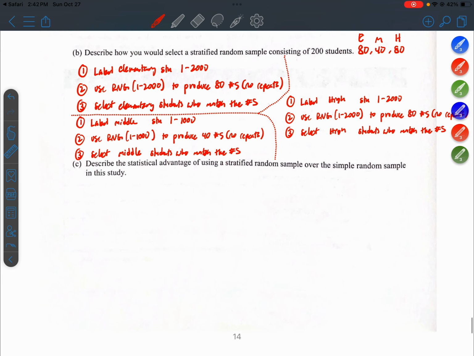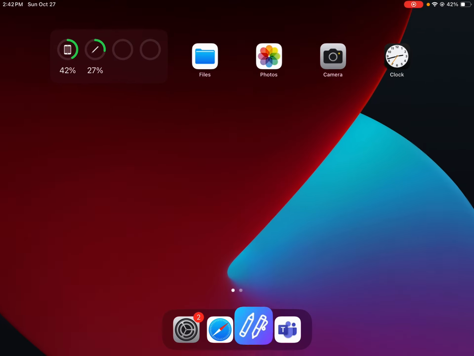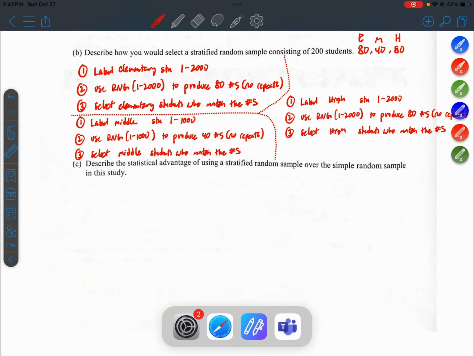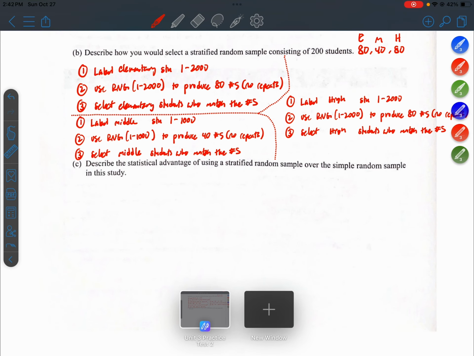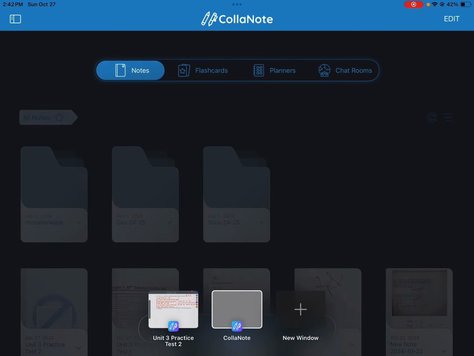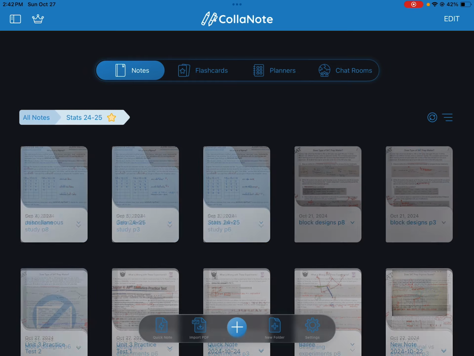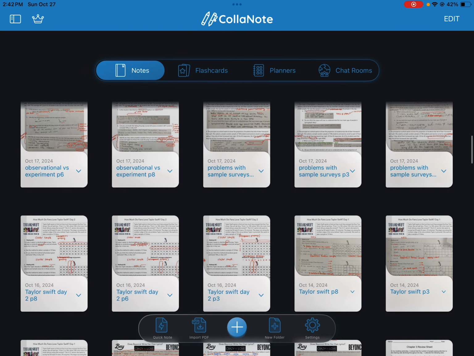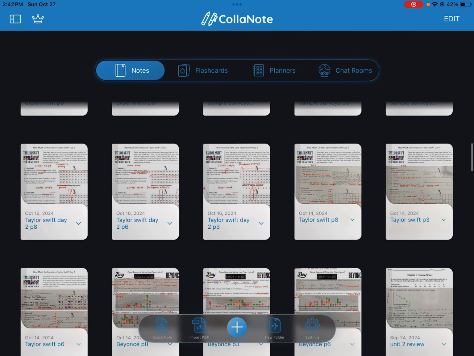All right, part C. Describe the statistical advantage of using a stratified random sample over the simple random sample in this study. So the advantage, here I want to show you this image from the Taylor Swift activity.